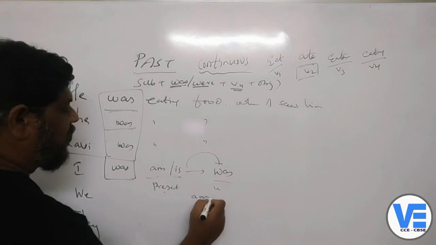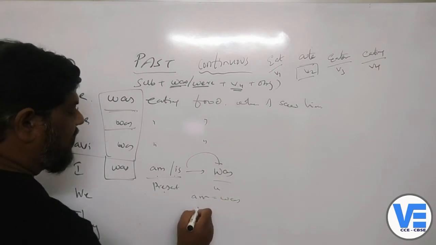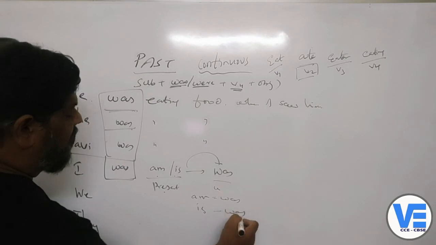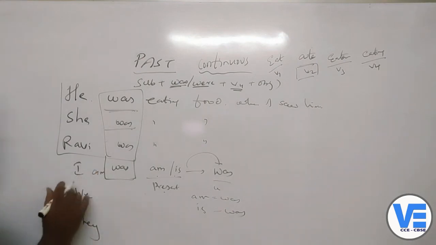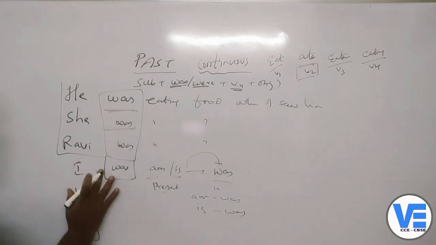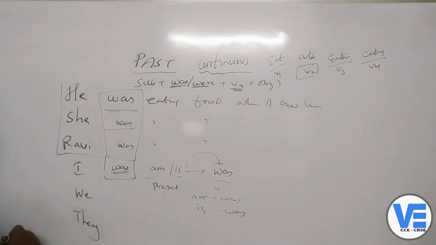These two are used in the present tense, and the past tense of am and is is was. In the last present progressive you wrote I am eating food. What's the past tense of am? Yes, was. I was eating food.